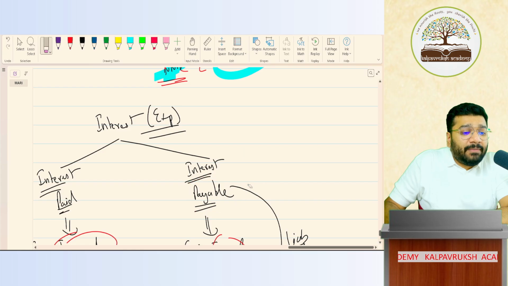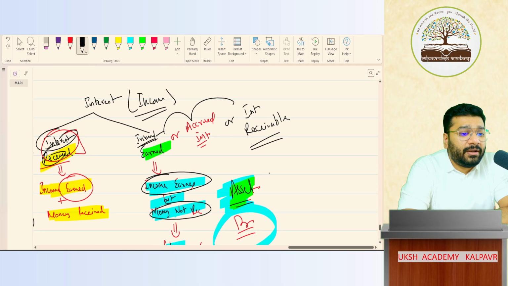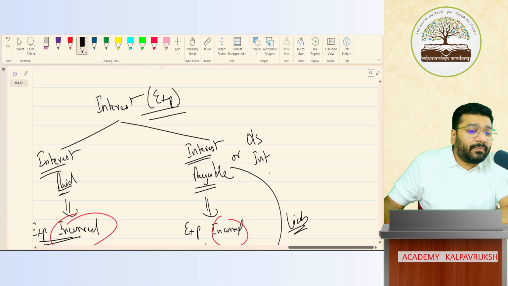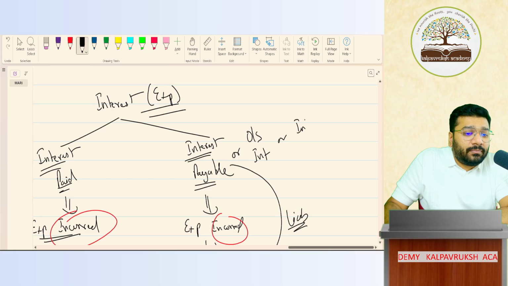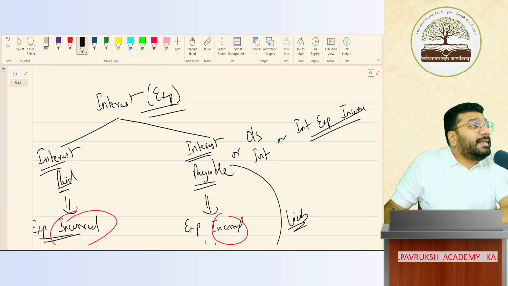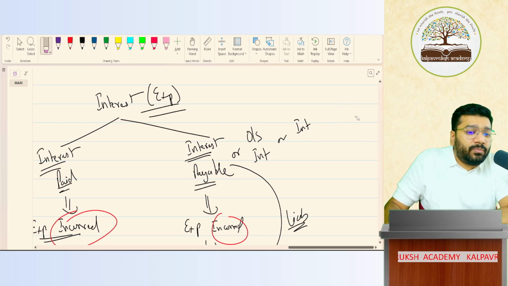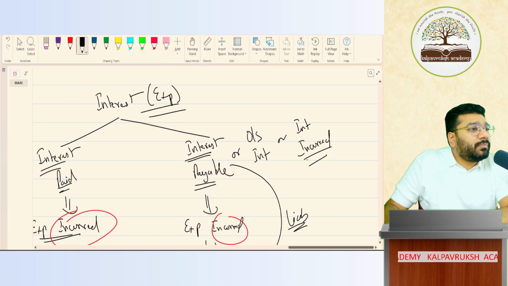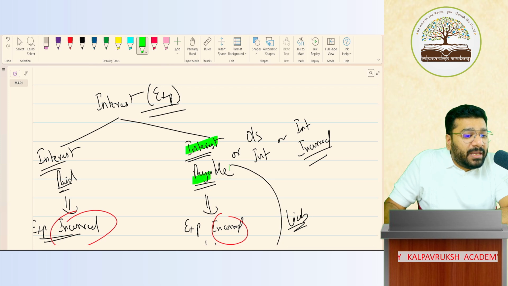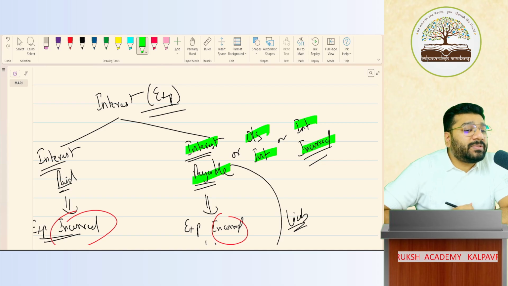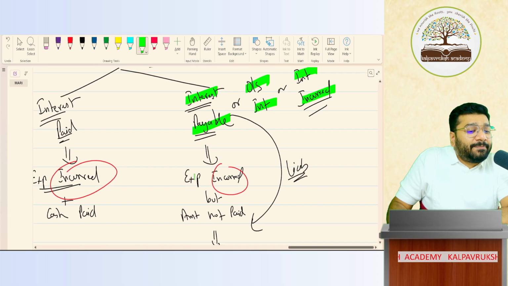Yes, sir. For interest payable, another name is outstanding interest. Okay, not okay? Or interest expense incurred. This is another name. Interest incurred. No need for the word expense; put the word incurred. Interest incurred. So three names are there: interest payable, outstanding interest, interest incurred. These are the three alternative names.